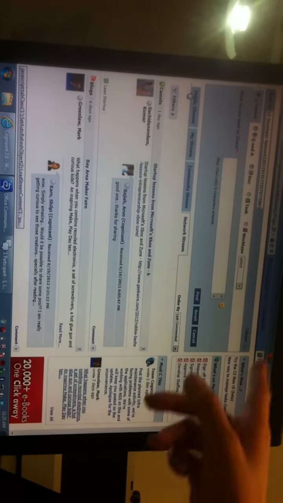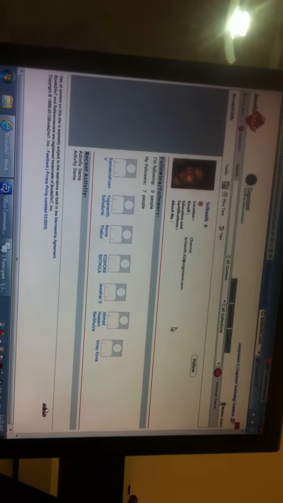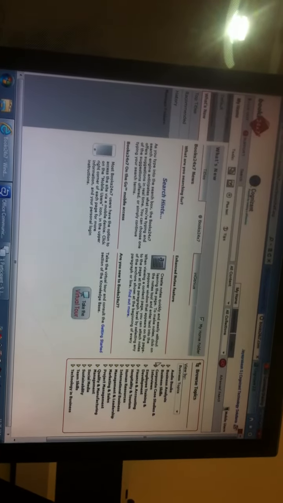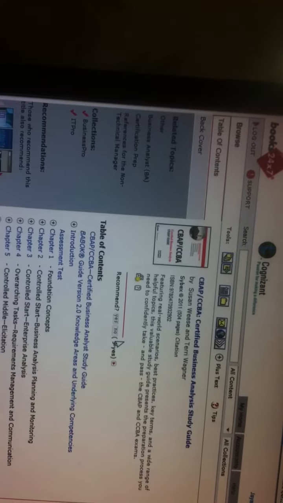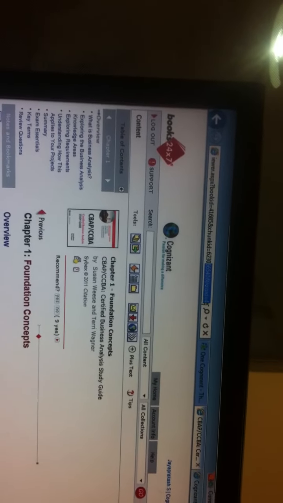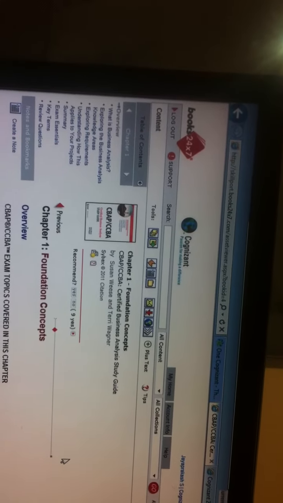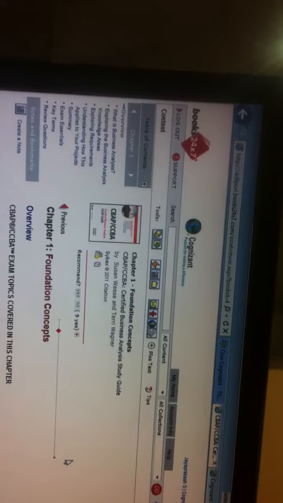So if you go back to Books 24/7, since you still have the tab open, let's go back to My Home and pick a book, maybe that business analysis book or something like that. Just open it up and pick a chapter, let's go deep into the book somewhere. Now you'll see the URL up at the top. You can't see the whole thing, but it has the unique ID and the chunk, which is the page and the section. So if you copy and paste that into a suite, boom, somebody could link right here.